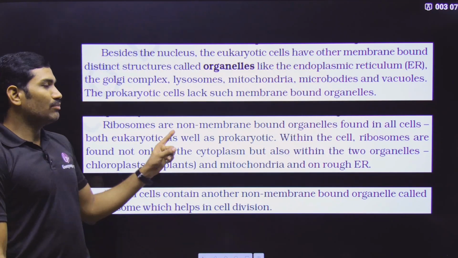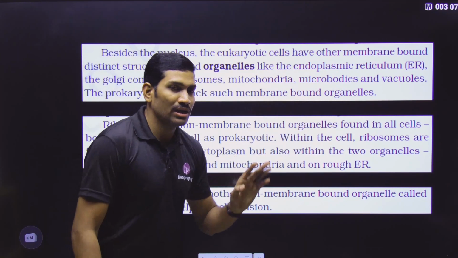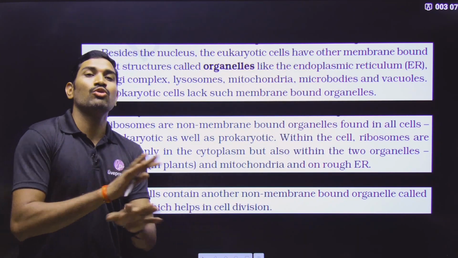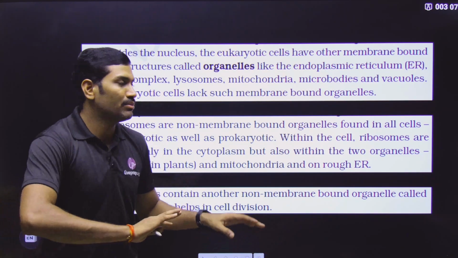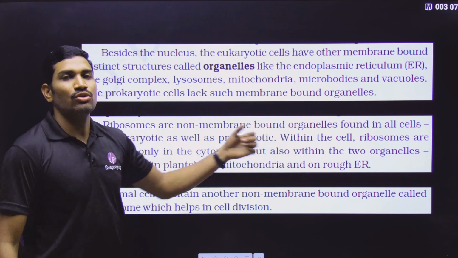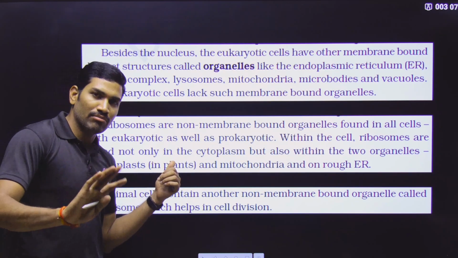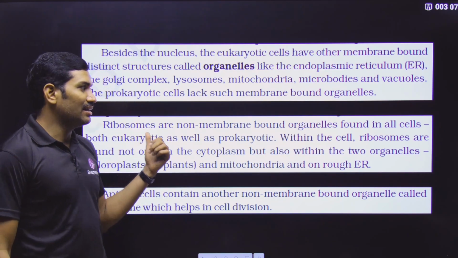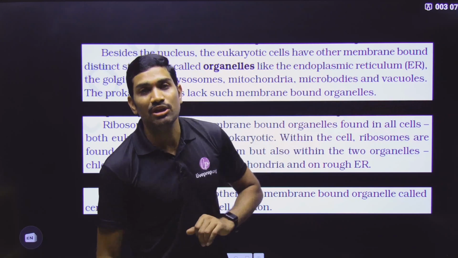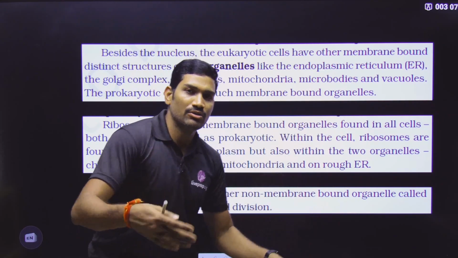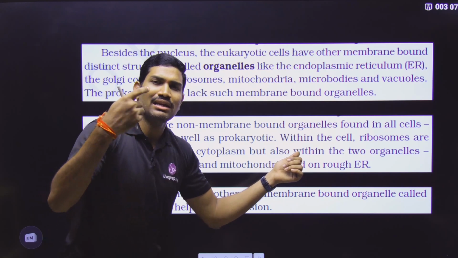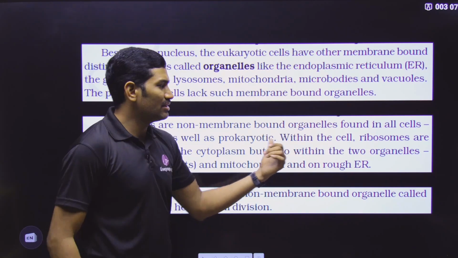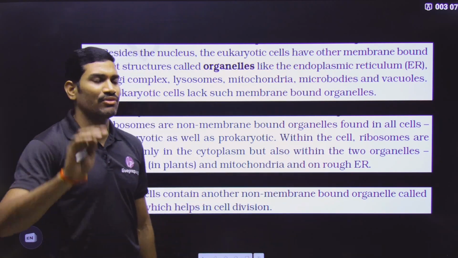Next one. Ribosomes are non-membrane bound organelles. What is non-membrane bound? No membrane. They are not having any membrane; membrane is absent. So ribosomes are not having membrane, and that type of organelles are found in all the cells. What is the meaning of all the cells? Prokaryotes, eukaryotes, both. That means both eukaryotic as well as prokaryotic. All the living cells are having these ribosomes. Ribosomes are common for all of them.